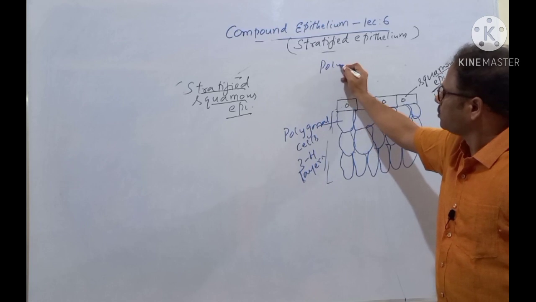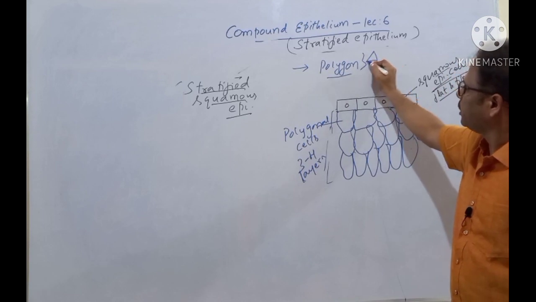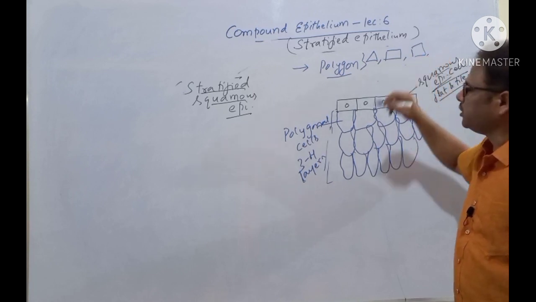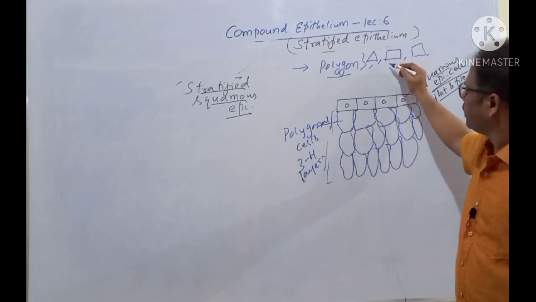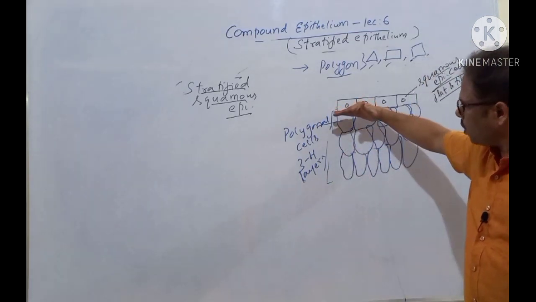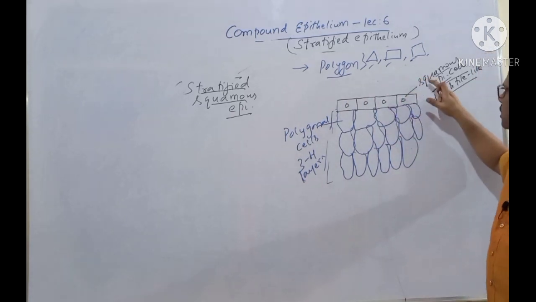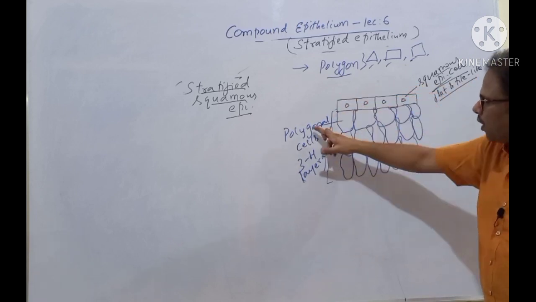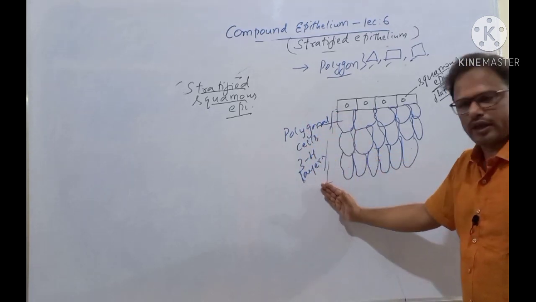What is a polygon? Polygon means it can be a triangle, a rectangle, a quadrilateral, anything like this. It can be a hexagon also. All this is called a polygon. So these polygonal cells are there below the uppermost layer. What is the uppermost layer of cells called? The squamous epithelial cells, which are flat and tile-like cells. And below this, the polygonal cells are there, 3 to 4 layers of polygonal cells like this.